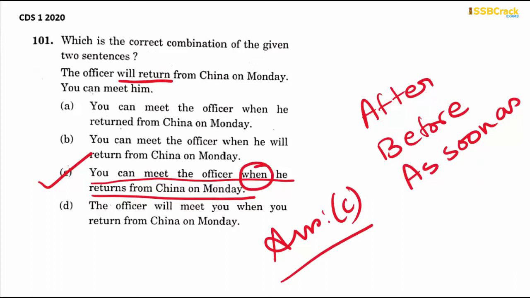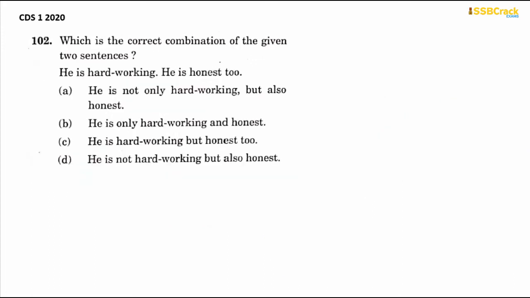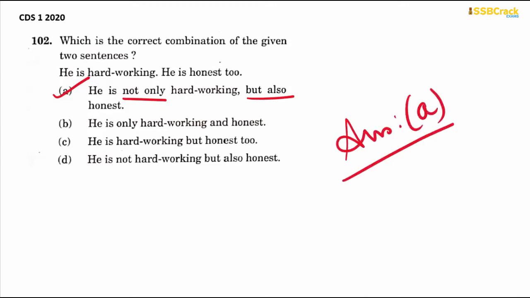Alright, next question. Which is the correct combination of the given two sentences? He is hardworking, he is honest too. That means a contrast should be used. It should be he is not only hardworking but also honest. So option A will be your answer because the sentence is following the pattern not only but also. So your answer is option A.